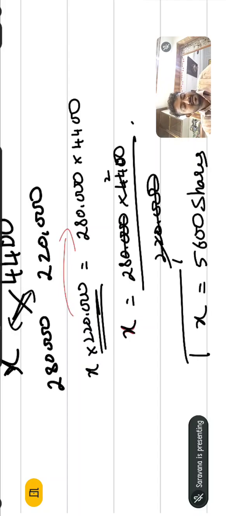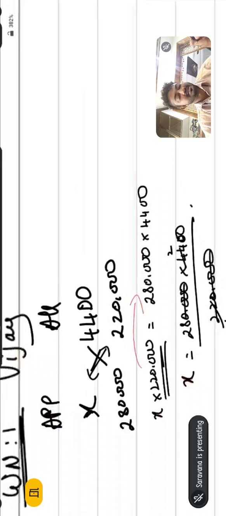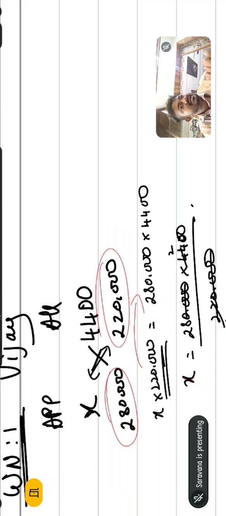That means Vijay has applied for 5,600 shares, but the company has allotted him only 4,400. Okay, so this is a very big calculation, so there are some tricks I am going to tell you. Listen carefully. Just make this 2,80,000 and 2,20,000 into a ratio.